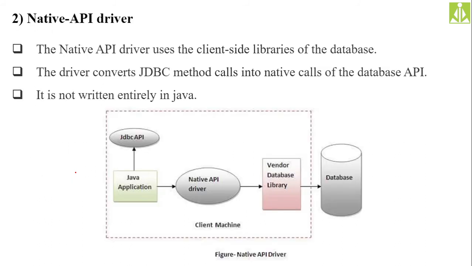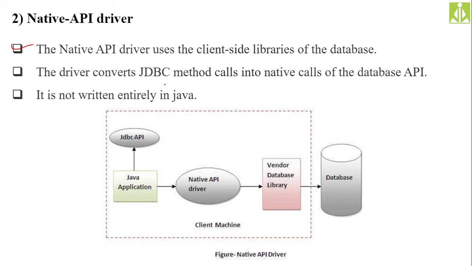And next thing, the second type of driver, that is the native API driver, which is written partly in Java, not fully Java, but partly in Java. The native API driver uses the client-side libraries of the database in order to communicate with the database. Here also there is a conversion.